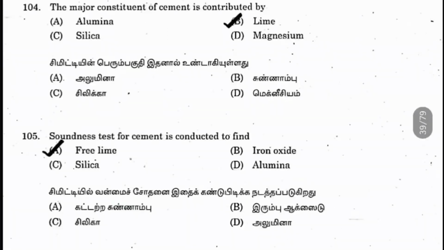In question 105, the soundness test used for cement is conducted to find what? So it's actually to find the free lime and magnesia. Here only free lime is given, so we can go for that option.